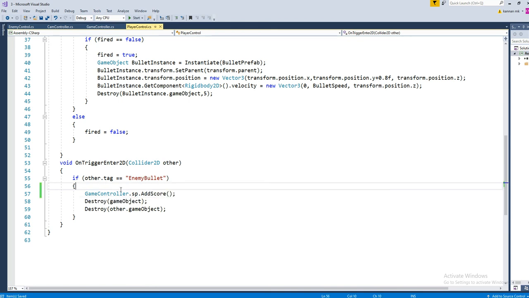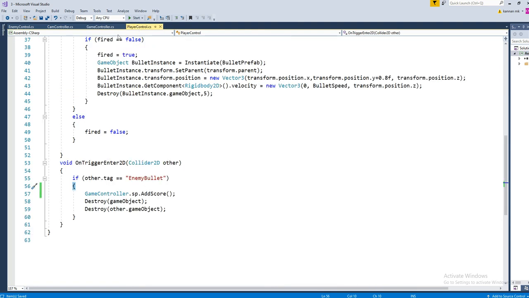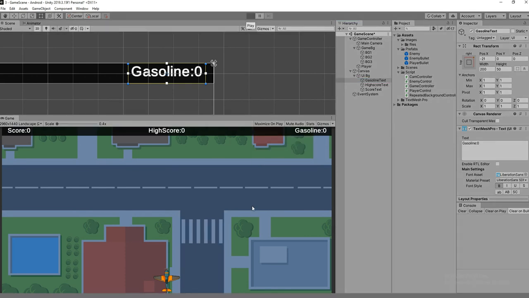We are trying to call the game controller function called AddScore from the player control script using GameController.sp.AddScore. This is nothing but a singleton system to call that. Let's play and see.